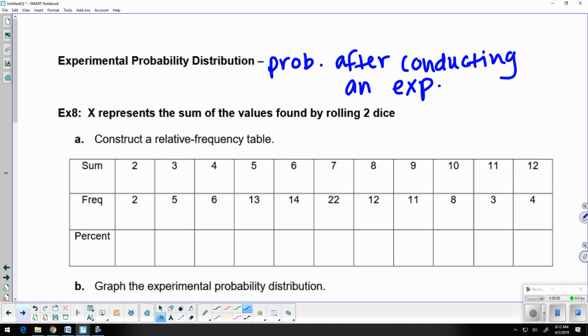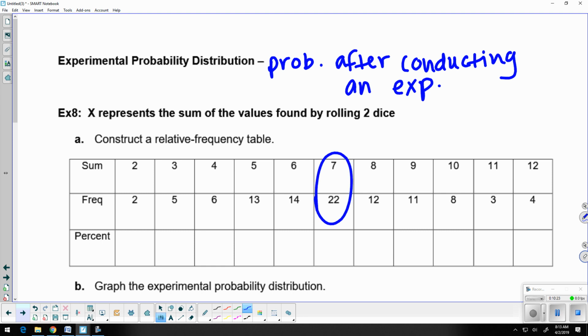So similar idea as the previous problem. These are all the different sums that we can get, 2 through 12. That's the first row. This is how many times we got that sum. So we're just going to pretend like we did this experiment. Okay, we rolled 2 dice and we got a sum of 2 exactly 2 times. A sum of 3, we got it 5 times. A sum of 4, we got it 6 times, 13 for 5, so on and so forth. You can see though that in the middle, this is where it peaks, right? We got a sum of 7 22 times.